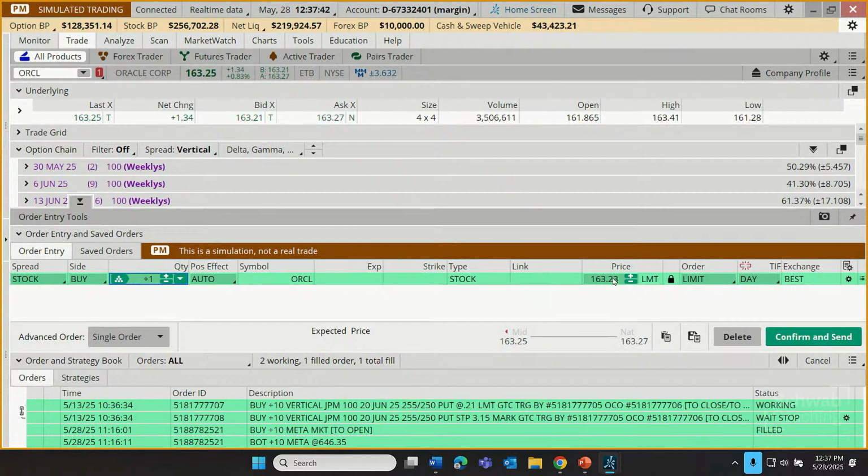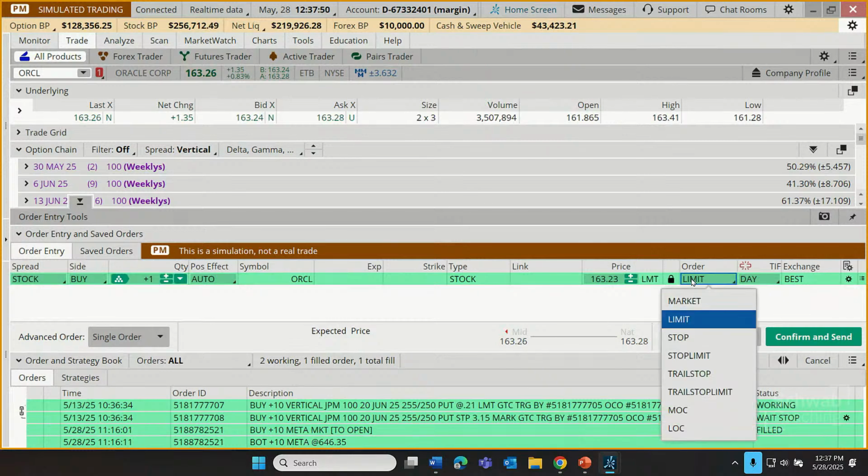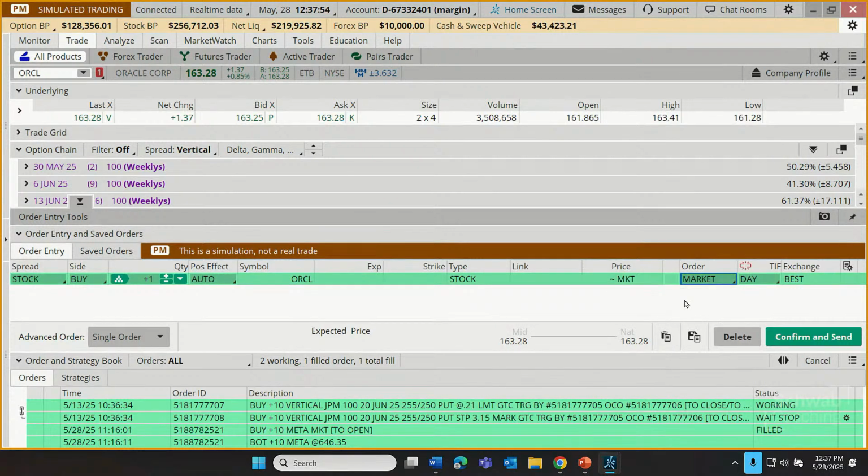This is not a guarantee that this price is what we're going to pay, but we can set what's called a limit. Hey, I don't want to pay more than this. That can be done. Or among other order types, we could choose a market order. Market order just means, hey, I'll just pay whatever the market price is, just get me in. So for this example, that's what we're going to do. We're just going to buy 1 share of Oracle in our simulated trading environment for the current market price. And we're going to click confirm and send.